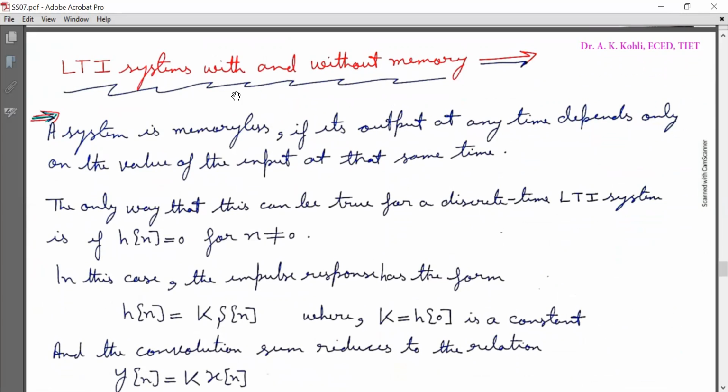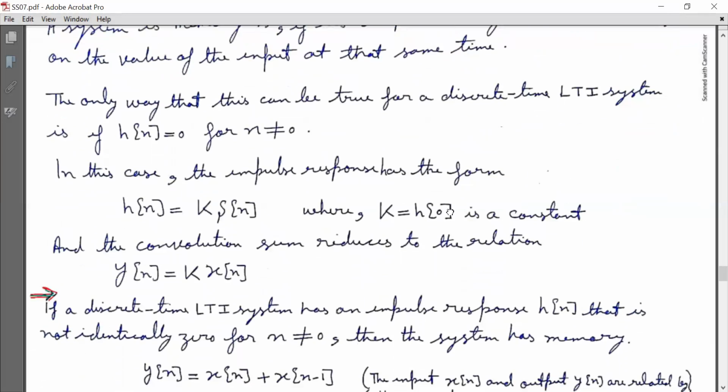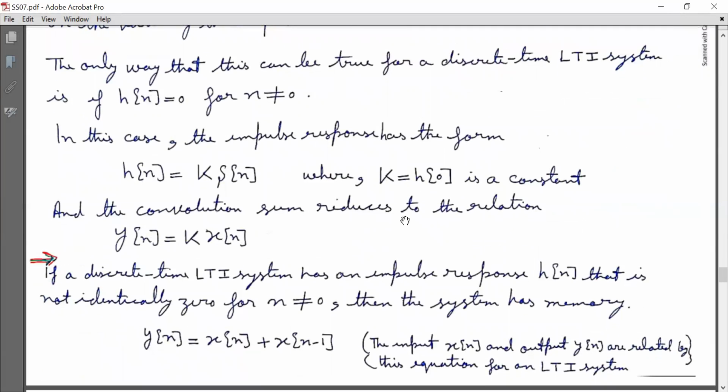Now, LTI systems with and without memory. A system is memoryless if its output at any time depends only on the value of the input at that same time. The only way that this can be true for a discrete time LTI system is if h[n] is equal to 0 for n not equal to 0. In this case, the impulse response has the form h[n] = K delta[n], where K = h[0] is a constant. Now the convolution sum reduces to the relation y[n] = K x[n].